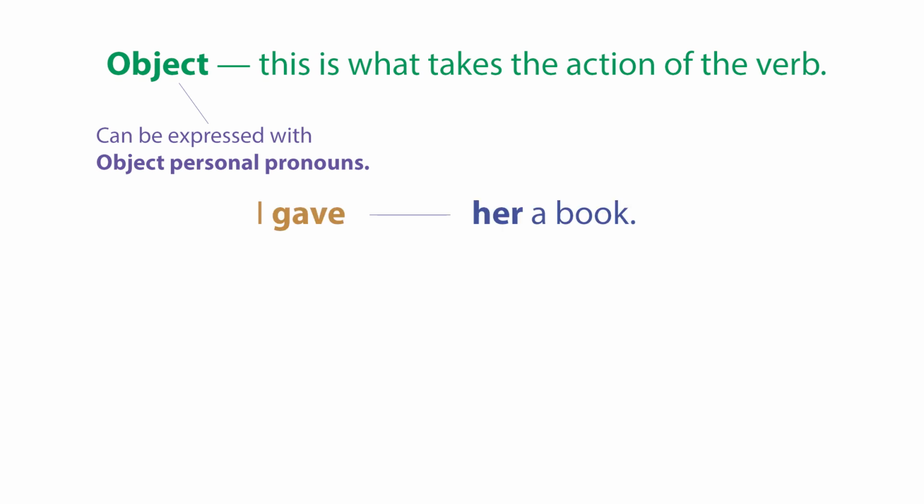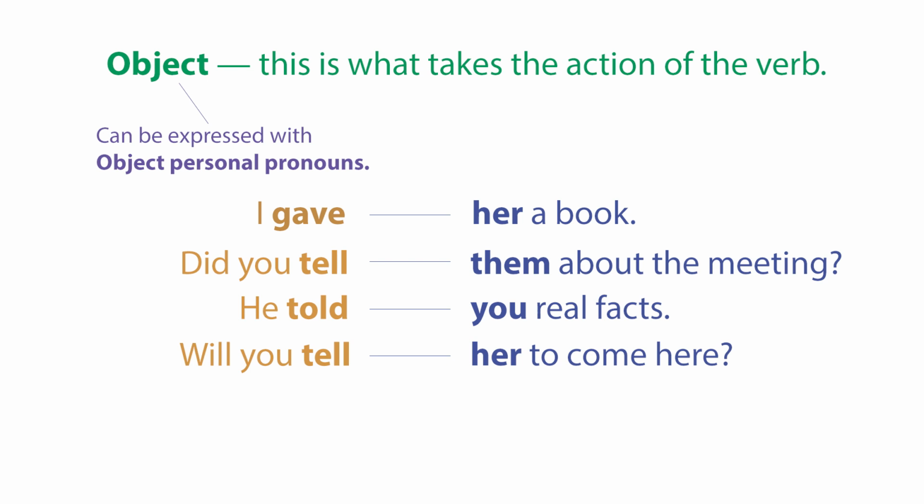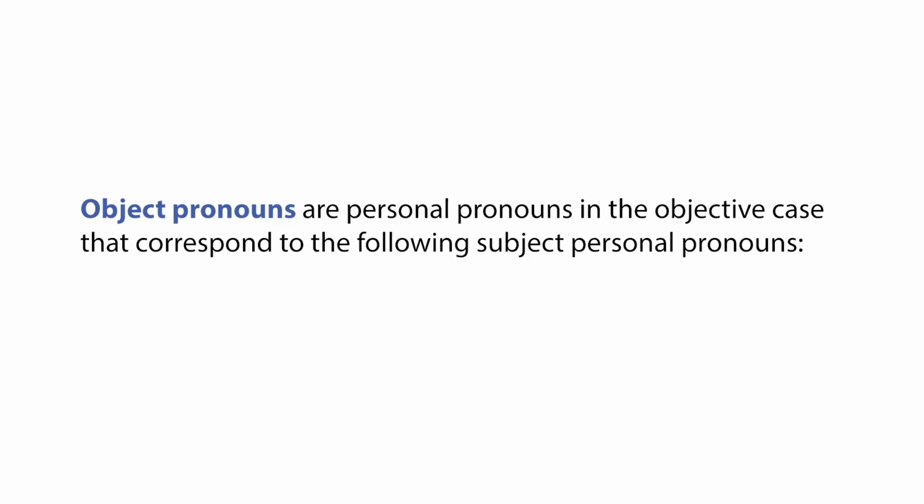I gave her a book. Did you tell them about the meeting? He told you real facts. Will you tell her to come here? Object pronouns are personal pronouns in the objective case that correspond to the following subject personal pronouns.